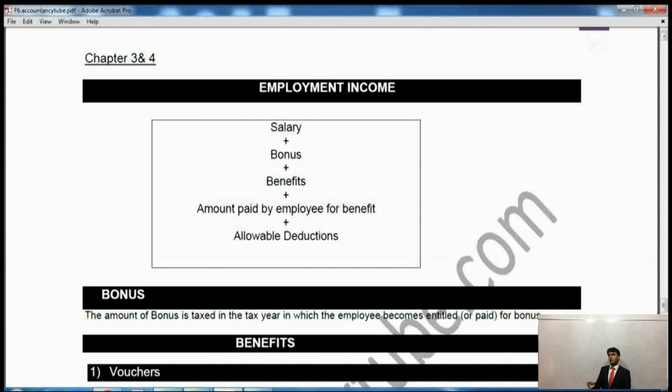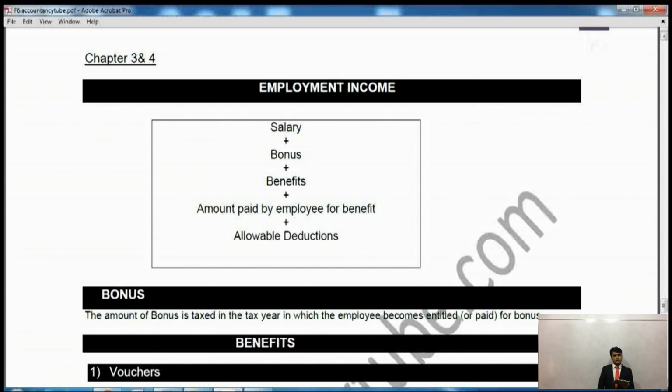If I like something and my employer was going to give me that amount, then whatever I contribute, I will have to deduct out of that benefit. So the cost of my benefit, in the example I gave you, was £15,000. However, I will reduce it by whatever I paid for that, which was 7,000 or 10,000, whatever I said to you. So whatever I paid towards my benefits will be deducted.